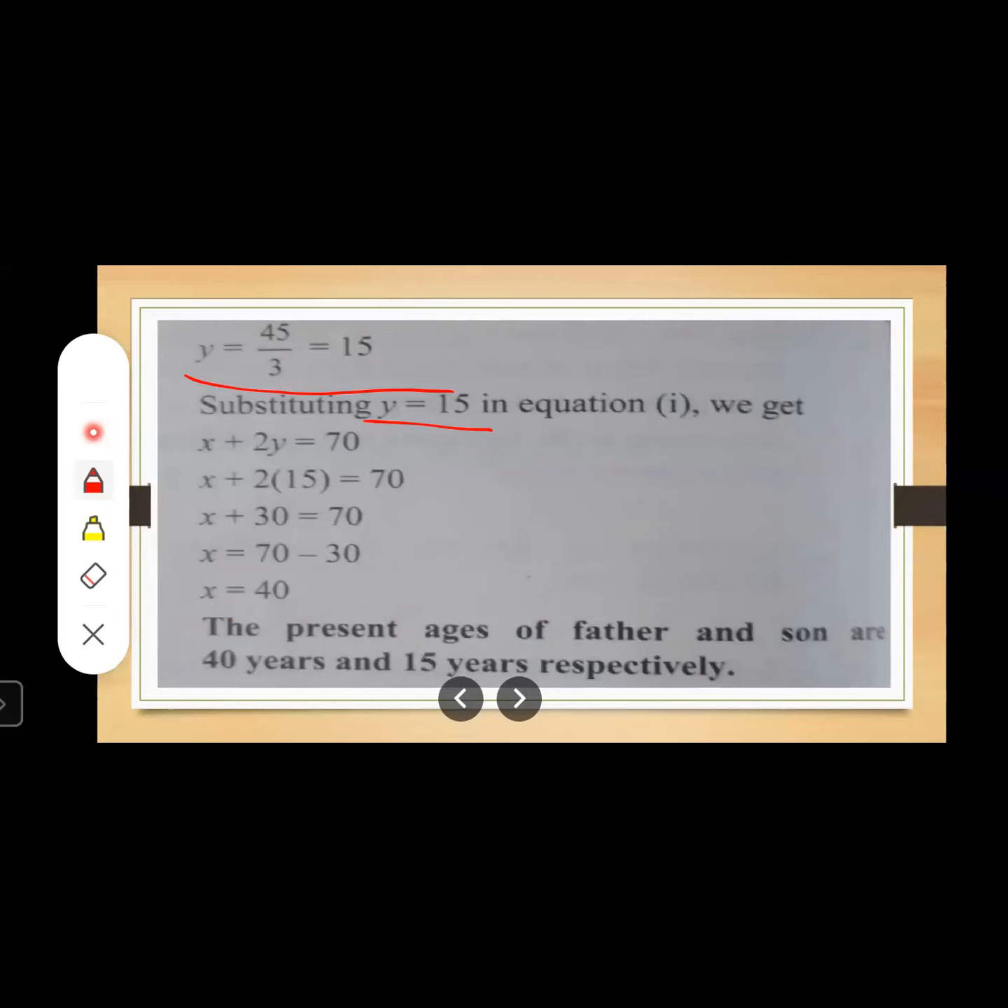Once you get the value of one of the variables, you can easily put this value in any one of the given equations, right? You know both equations. So you can put the value of this variable in any one of the equations and find out the corresponding value of x. Now you know the value of x and the value of y, which means you know the present ages of father and son, because we have assumed the father's and son's ages to be x years and y years.